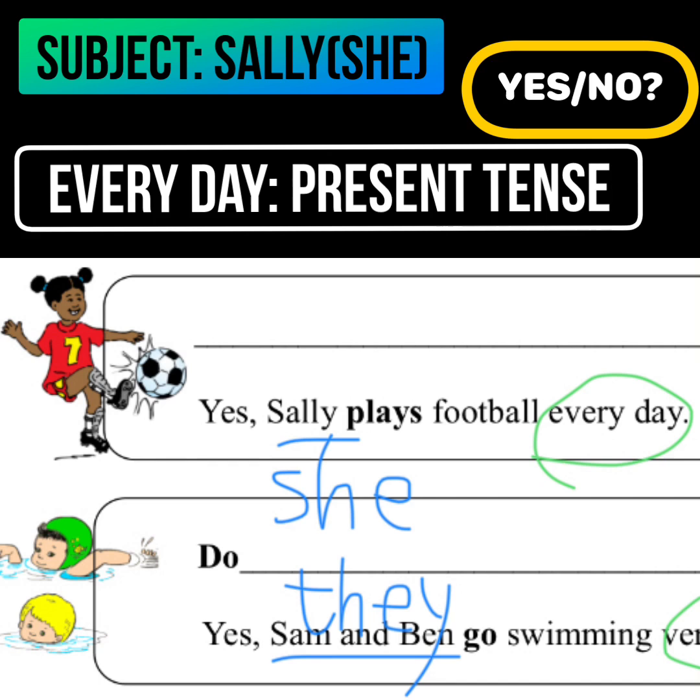For the yes-no question, with the subject she, we use does to start asking the question. So the question should be, does Sally play football every day? Question mark. In the question, remember, do not add s to play since it is after the verb does.